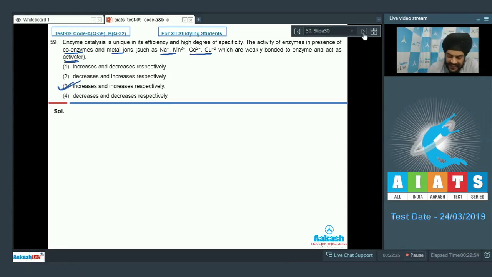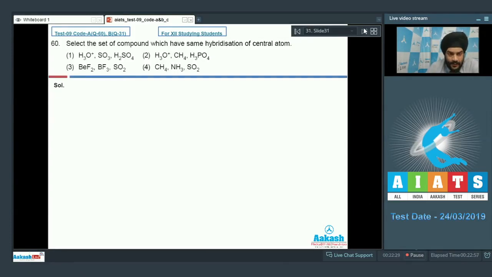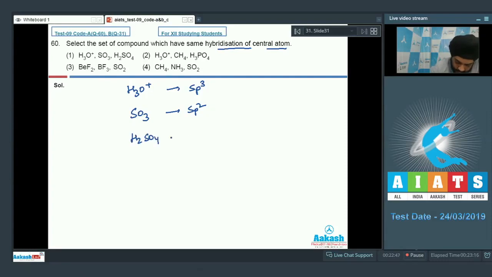Let us look at the last question. Question number 60. Select the set of compounds which have the same hybridization of central atom. So if we talk about H3O+, H3O+ is sp3 hybridized for oxygen. If we talk about SO3, SO3 is sp2 hybridized. If we talk about H2SO4, H2SO4 is sp3 hybridized. So the first option is not correct.